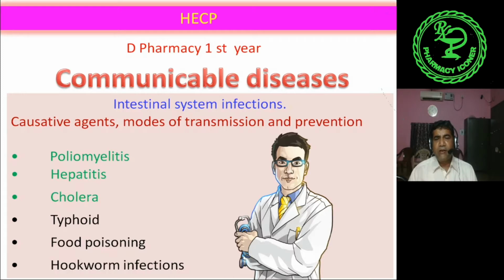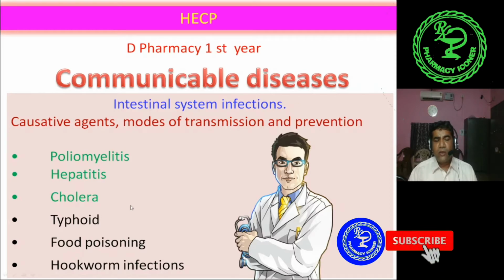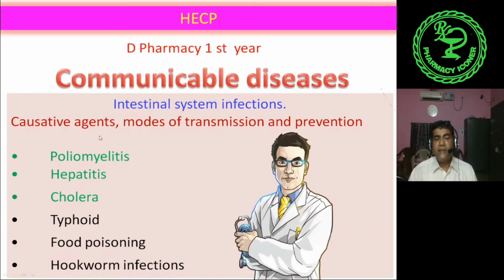So many communicable diseases are there. We have already discussed the respiratory infections. Intestinal infection is another type of communicable disease. There are 6 diseases in your syllabus: poliomyelitis, hepatitis, cholera, typhoid, food poisoning and hookworm infections. We will discuss causative agents, mode of transmission and prevention of the diseases.